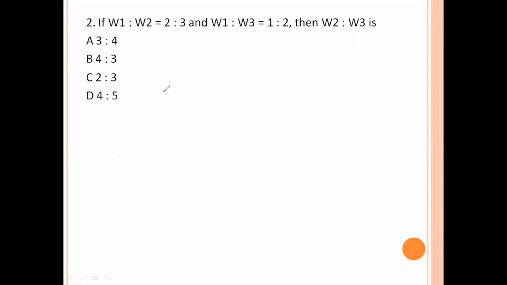W1 is to W2 equal to 2:3. W1 is to W3 equal to 1:2. W2 is to W3 is W1 by W2 into, here reverse this one, W3 by W1. W1 by W2 is 2 by 3.